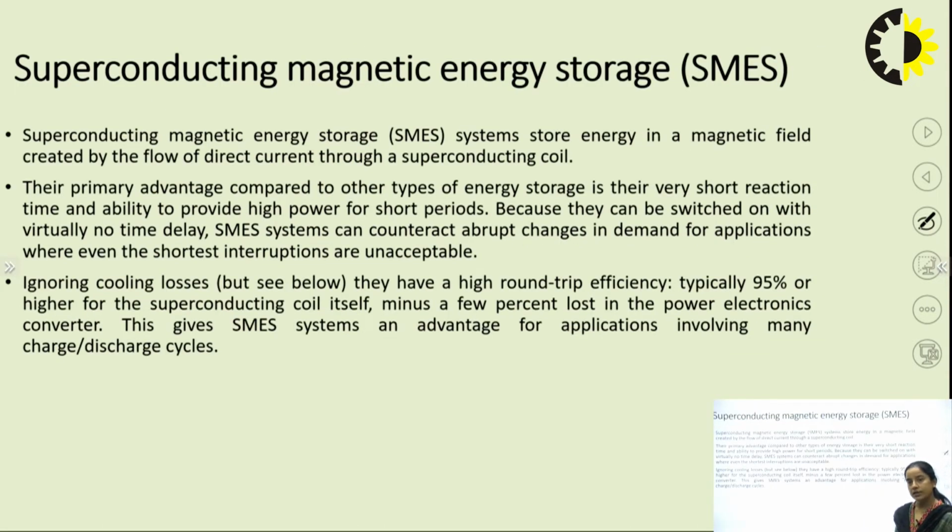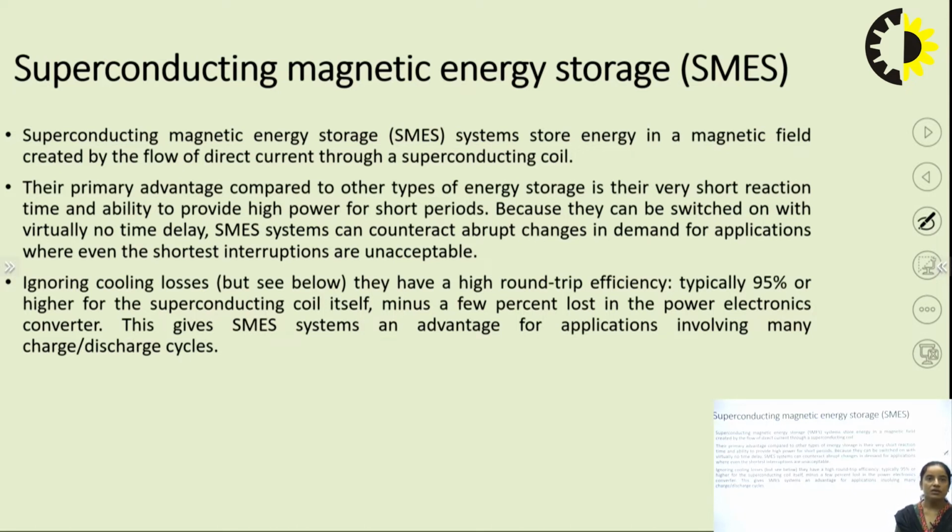So now, the second type of energy storage material is the superconducting magnetic energy storage, SMES. In the earlier slide, we discussed that we store electromagnetic energy in two forms. One is in the form of electric field, another is in the form of magnetic field. So EDLC or ultracapacitors are energy storage devices in the form of electric field, okay. In case of SMES, we store electromagnetic energy in the form of magnetic field.